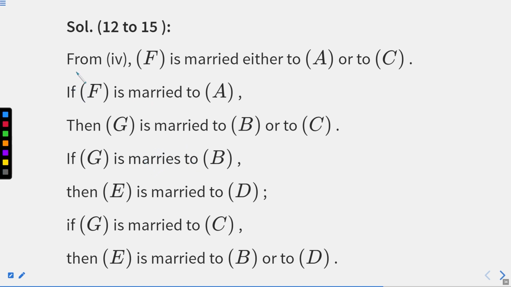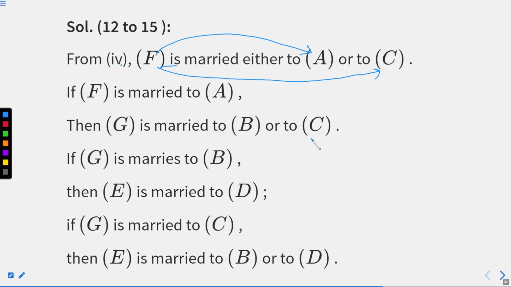So from the 4th statement, in which 4 games were played, we know that F is either married to A or married to C. Any one of them can be the answer. If F marries to A, we'll take a situation where F is married to A, then G marries to B or to C. We have to take this situation.